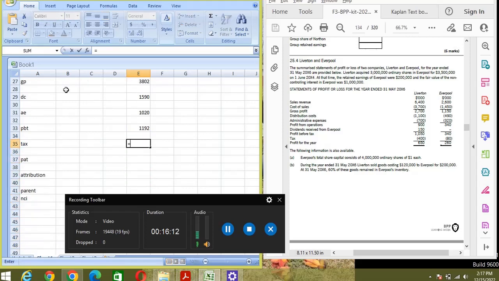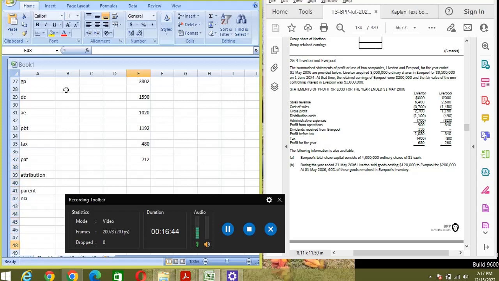Now we will tax, dividend received from the Everpool. So it's also an intra-group kind of transaction. So we won't take the dividend received from the Everpool. So this needs to be omitted. And we have a tax expense, yeah, 400 for the parent and 80 for the subsidiary. So now we have profit after tax, I mean profit for the year, which is 712.